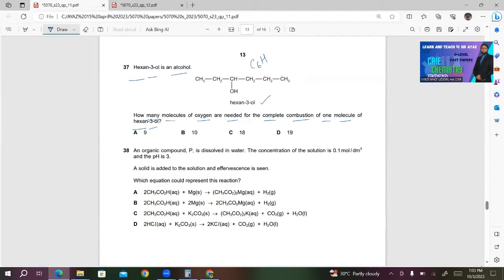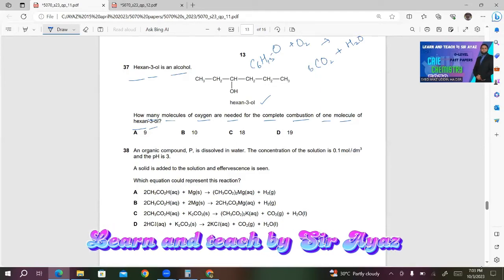How many hydrogen? 3 plus 2, 5, 5 plus 2, 7, 7 plus 2, 9, 9 plus 2, 11, 11 plus 3, 15. C6H15O plus O2. In complete combustion, we are getting CO2 plus H2O. How many carbon atoms? We have 6 carbon atoms, so I will write 6 here. What about hydrogen? There are 15 hydrogen atoms.